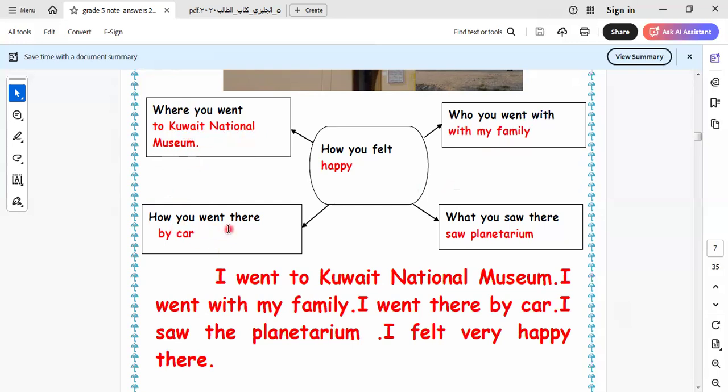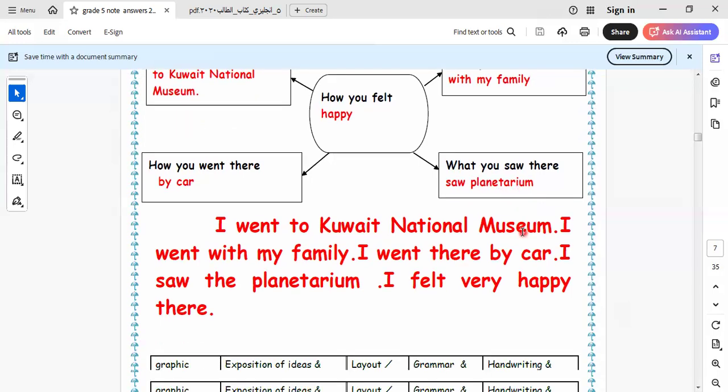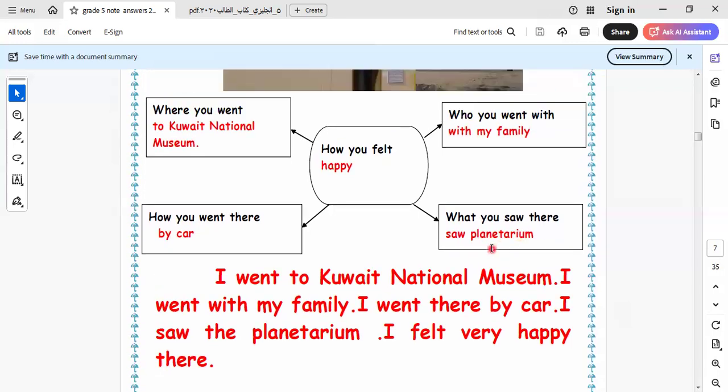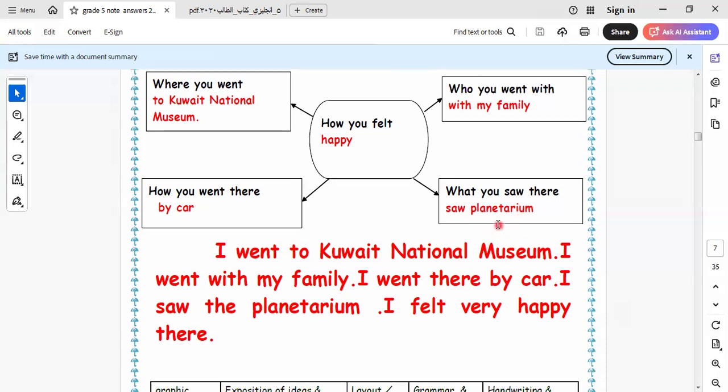How asks about the means of transportation, the way we went: by the car. Who you went with. Who asks about the subject, the person. It will be with my family.